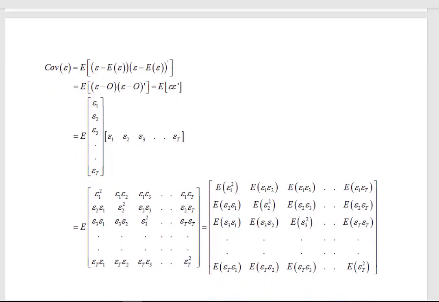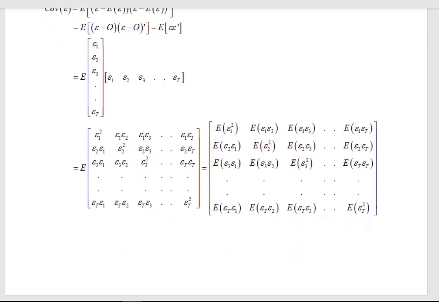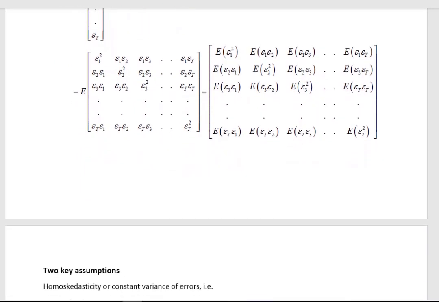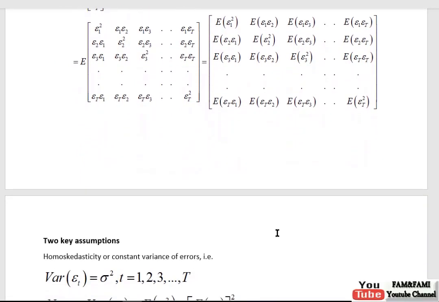Now in order to further simplify this expression, we need some assumptions that we are going to discuss. Two key assumptions are required to simplify this expression further. The first assumption is homoscedasticity of errors, or constant variance of errors. The assumption of this linear regression model is that the variance of the error term is constant.